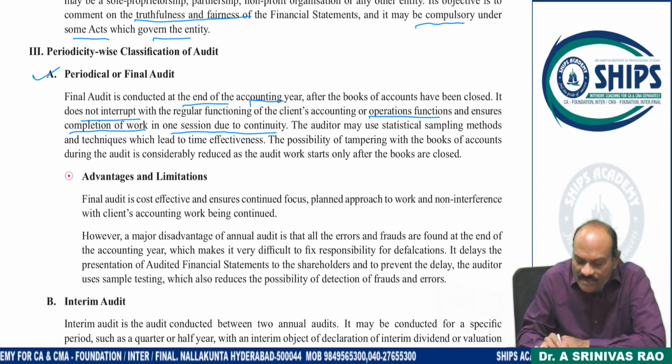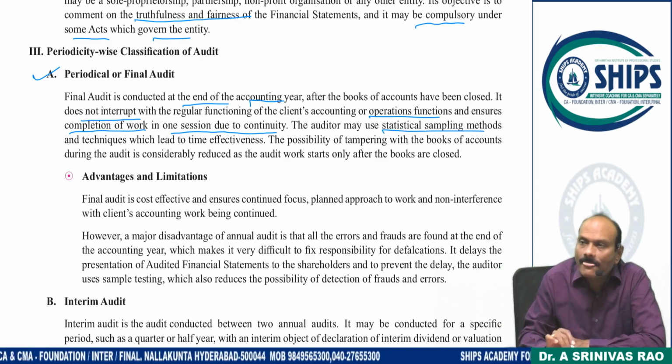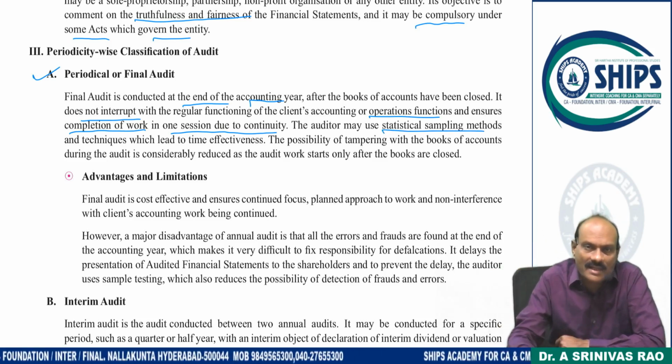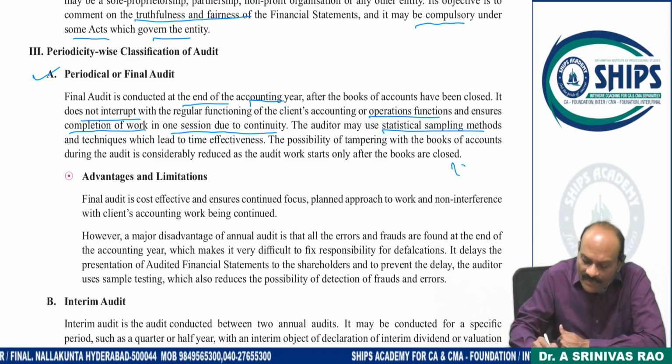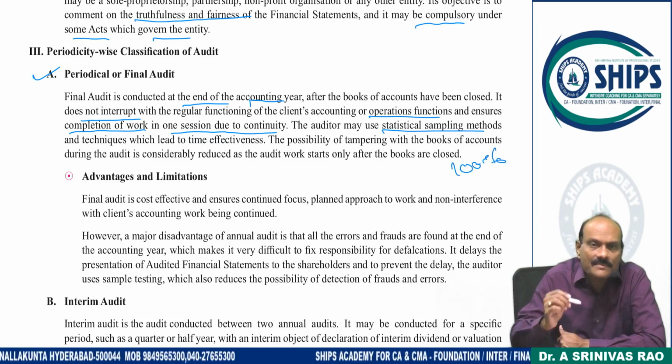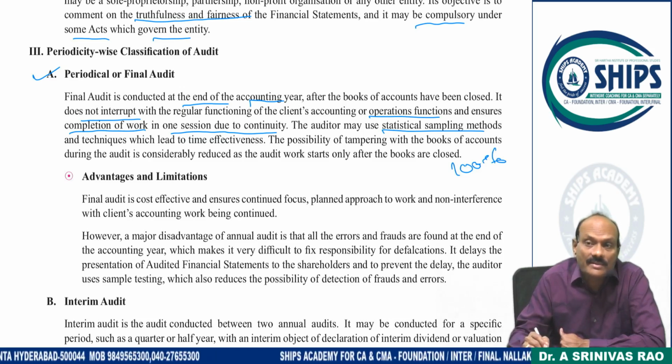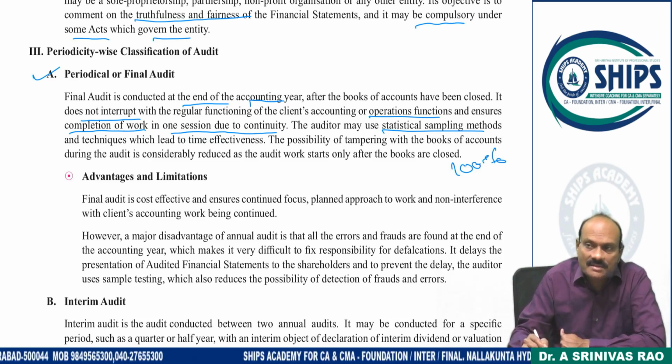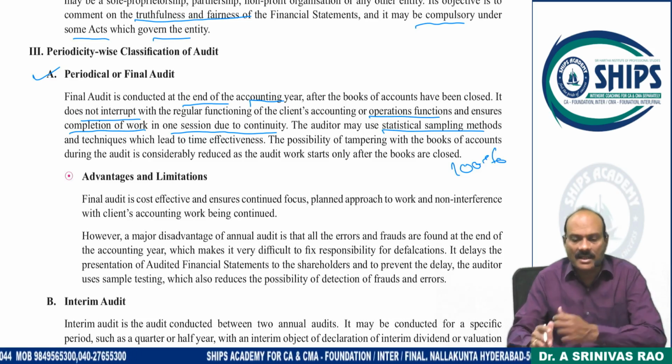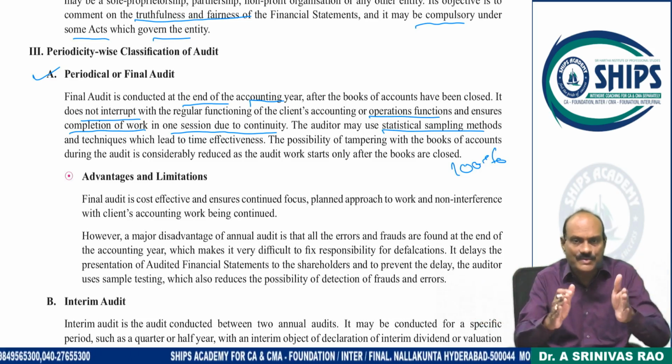The auditor may use statistical sampling. At the end of the year, we are conducting the audit. Then can you go for 100% checking? Highly impossible. Then what will you do? All the transactions, nothing but populations, are classified into various groups.